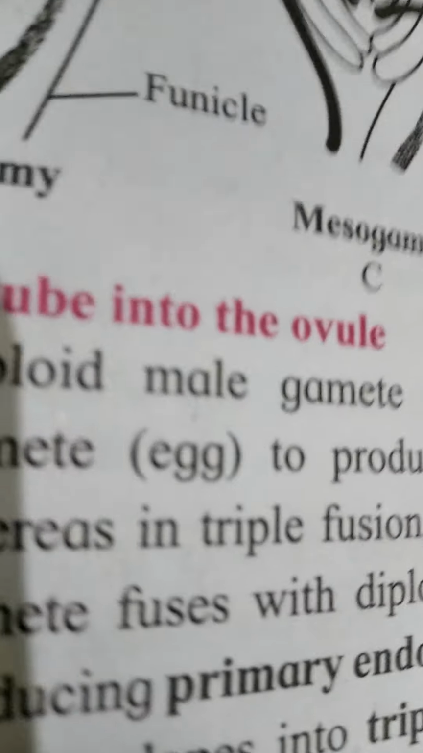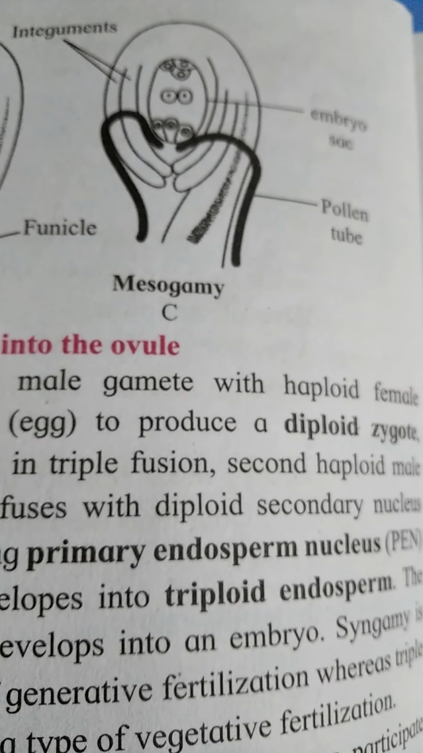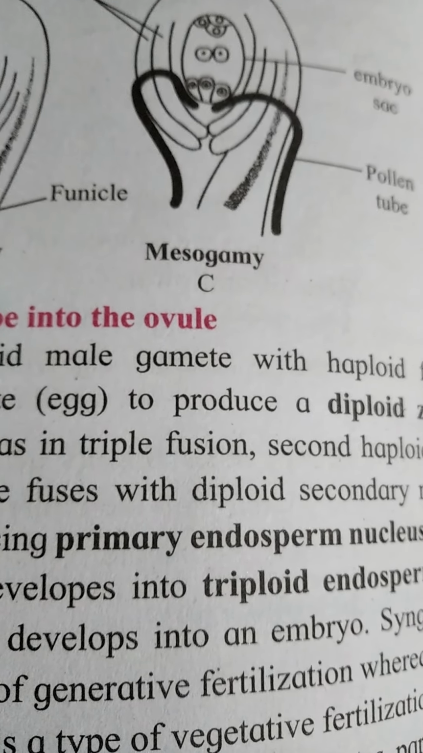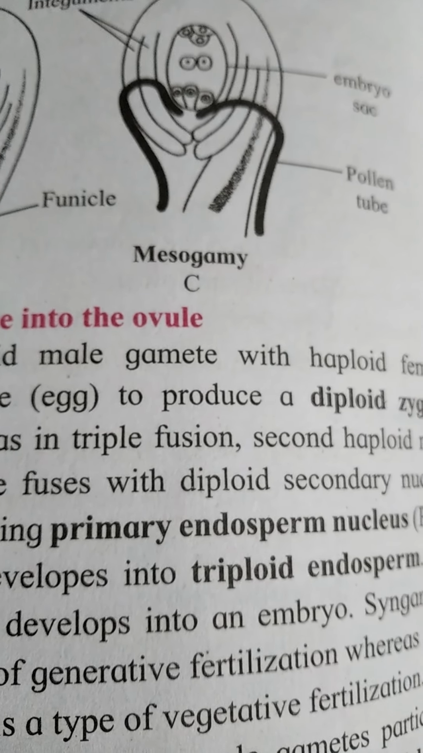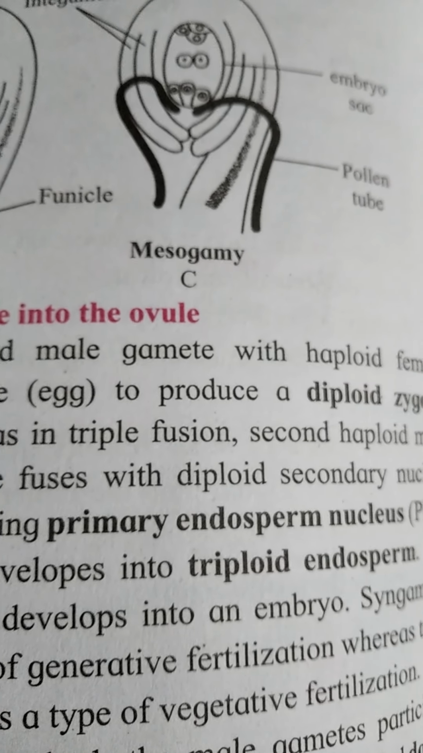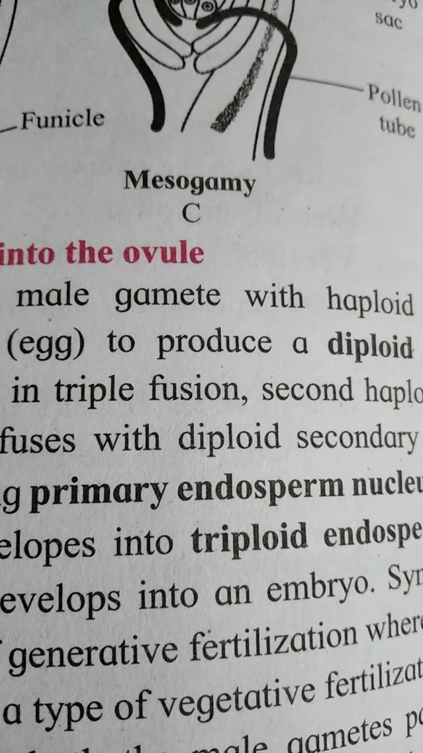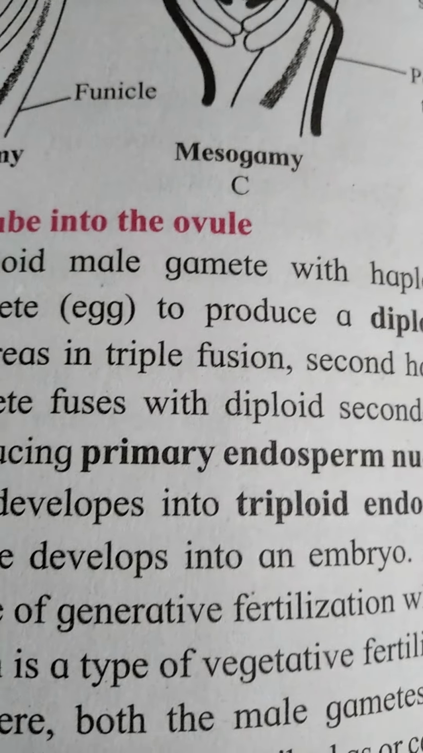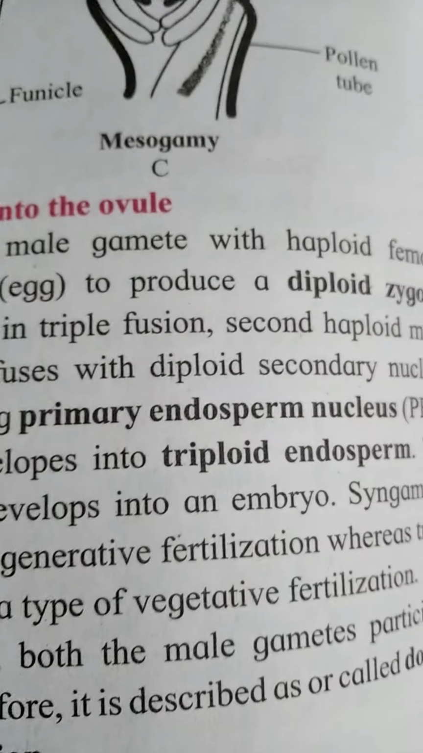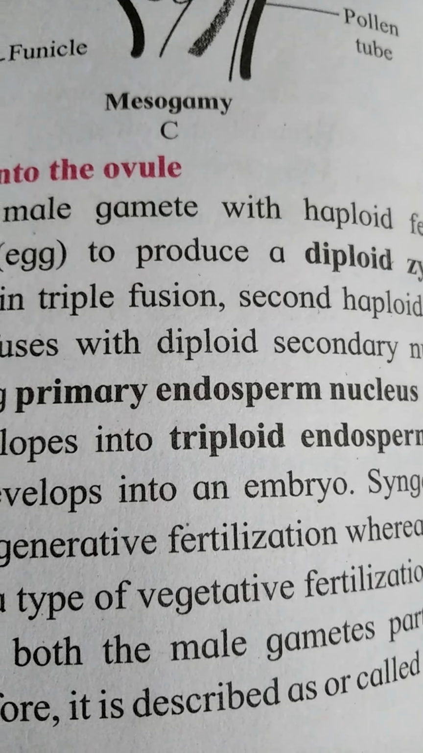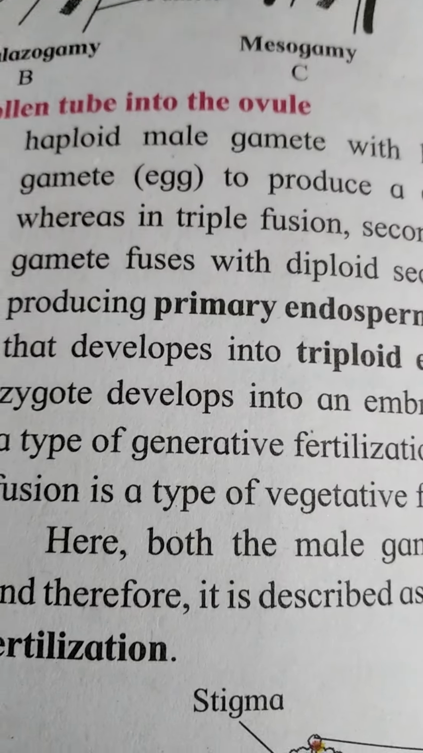Again, I will repeat. The formation of primary endosperm nucleus takes place with the fusion of another male gamete with secondary nucleus which is diploid. After that, it forms triploid primary endosperm nucleus which later on develops endosperm, that is a nutritive tissue present in the seed, and this is the significant character of angiospermic plant. So two types of fertilization take place at the two sides. So double fertilization is present in angiospermic plant.